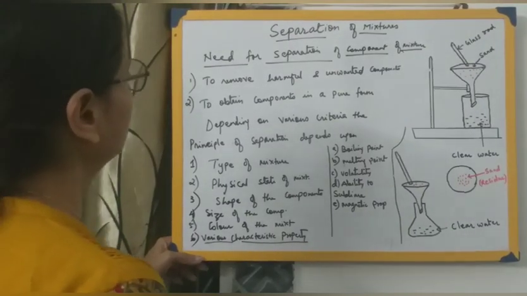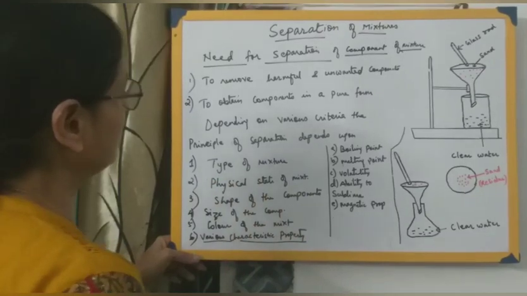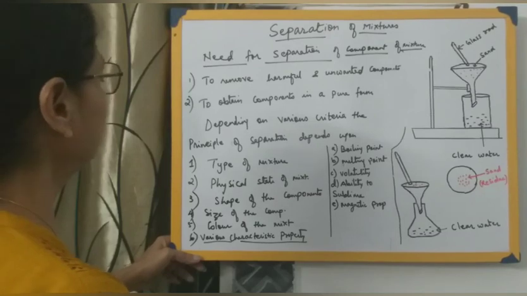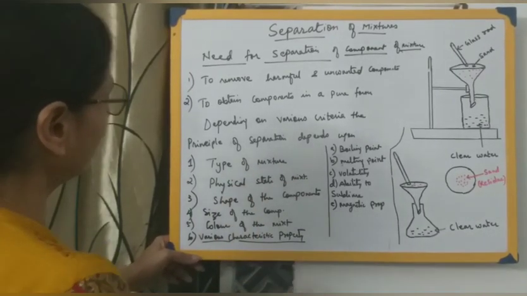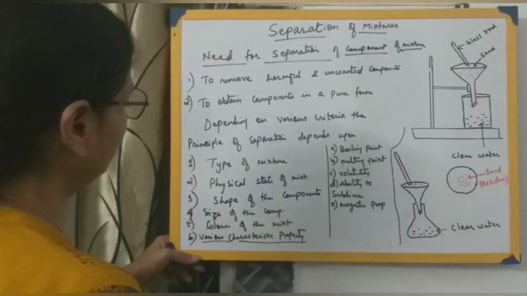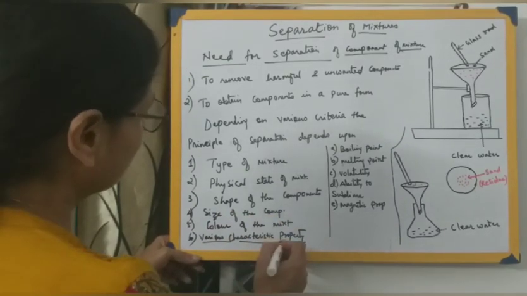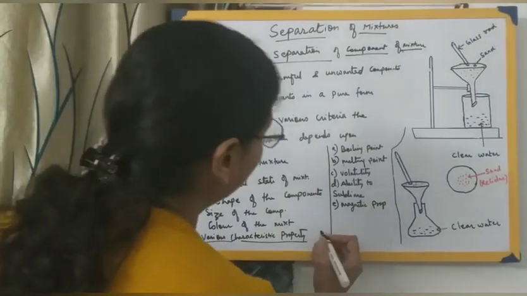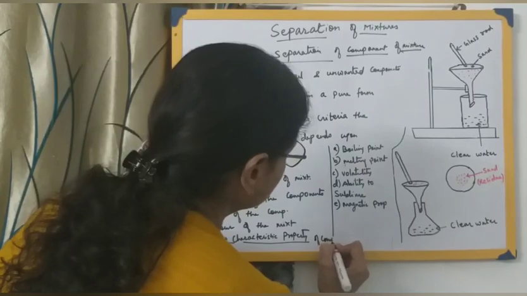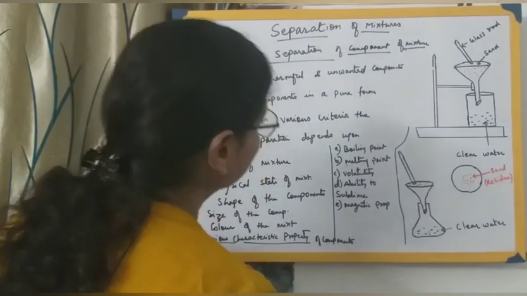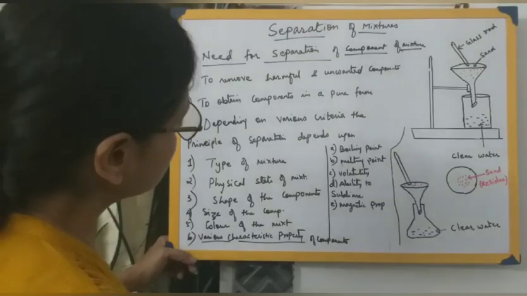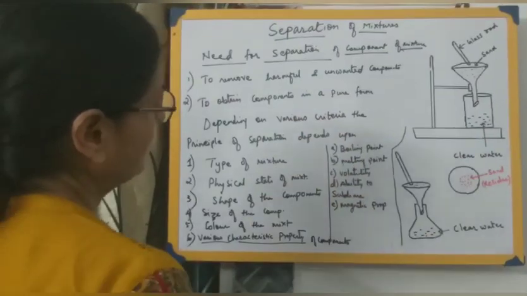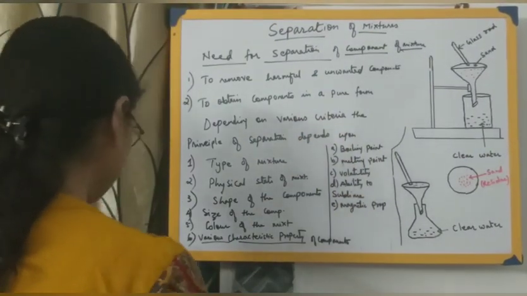So what are those different points? That is the principle of separation, which depends on various criteria. What are the various criteria? The type of the mixture, physical state of the mixture, shape of the components, size of the components, color of the mixture, and various characteristic properties of the components of the mixture, such as boiling point, melting point, volatility, ability to sublime, and magnetic property. Once you are clear with all these properties, only then can we adopt a particular method of separation.